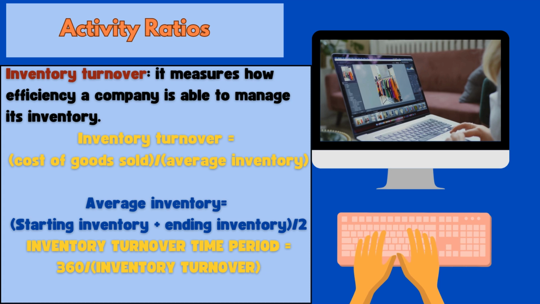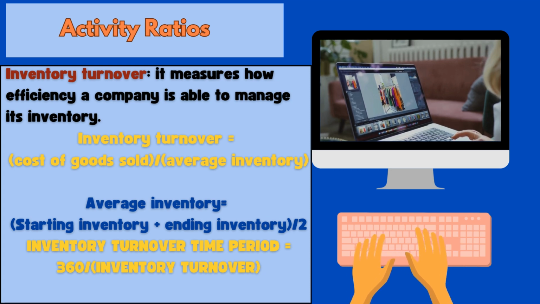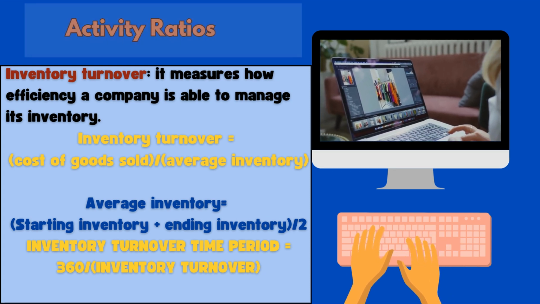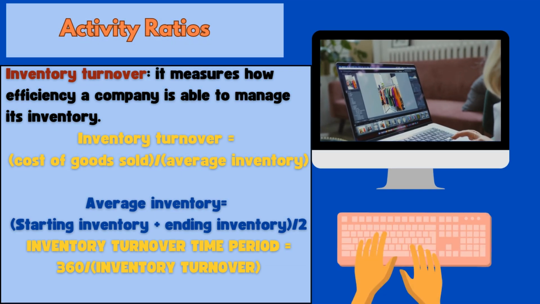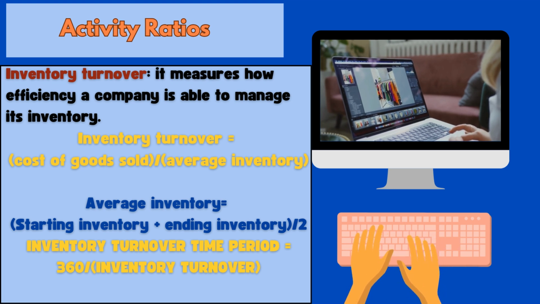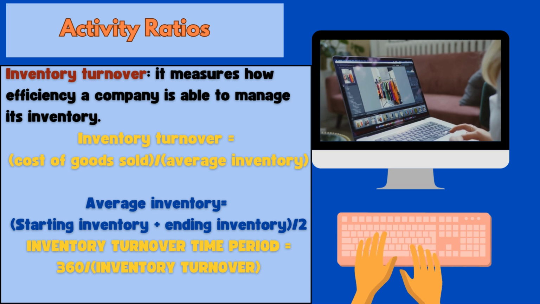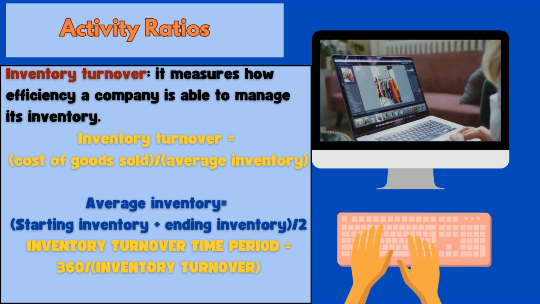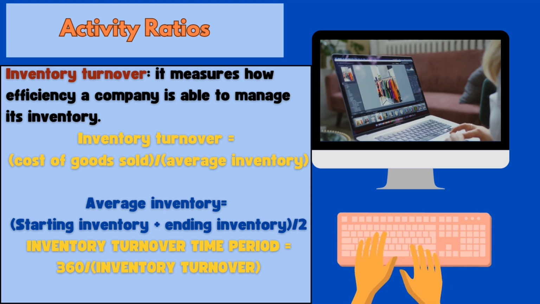We can convert this inventory turnover to inventory turnover time period, and it is equal to 360 days divided by inventory turnover. It means how many days the inventory stays within the company.